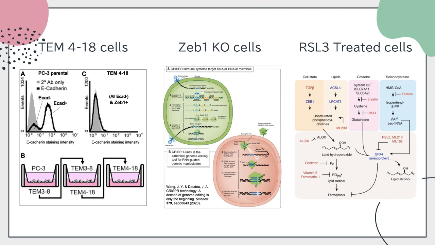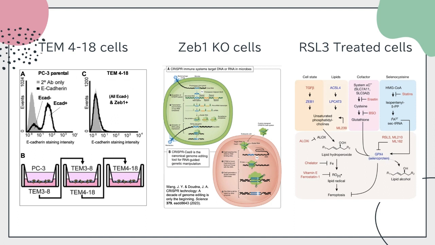The ZEB1 knockout cells are cells that have undergone a ZEB1 gene deletion using the CRISPR method shown in the second image that you are all familiar with. This gene deletion results in a reversion of the mesenchymal ZEB1 positive cell phenotype to a more epithelial ZEB1 negative phenotype, in addition to the upregulation of E-cadherin. I will be referring to the TEM418 knockout cells as epithelial knockout cells and the TEM418 cells as mesenchymal cells, which both reflect their phenotypes.